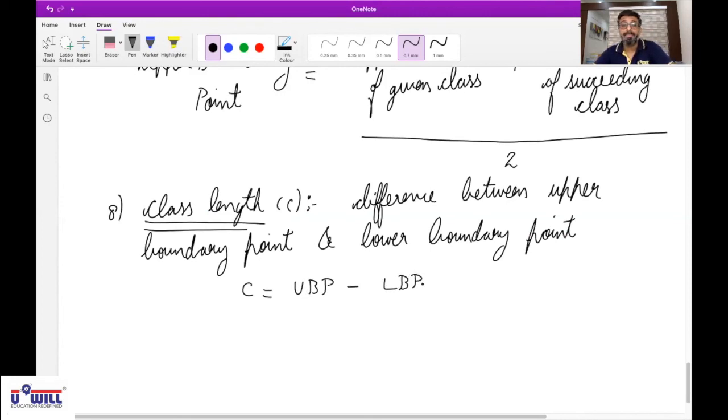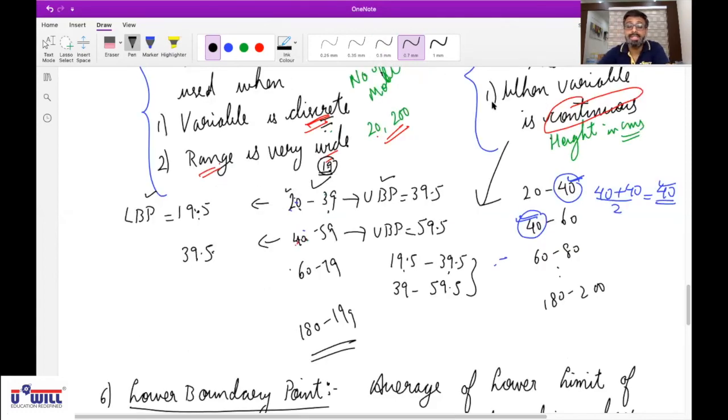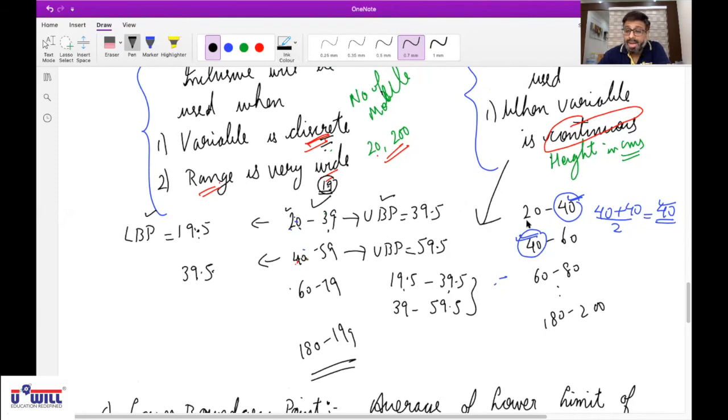Okay. Now, Zia, unmute yourself. For class 20 to 40, what is the class length? Upper boundary point minus lower boundary point. Did you understand? For 20 to 39, what is the class length?